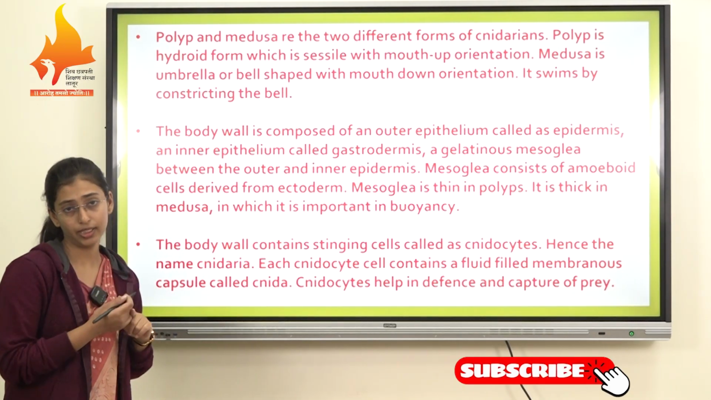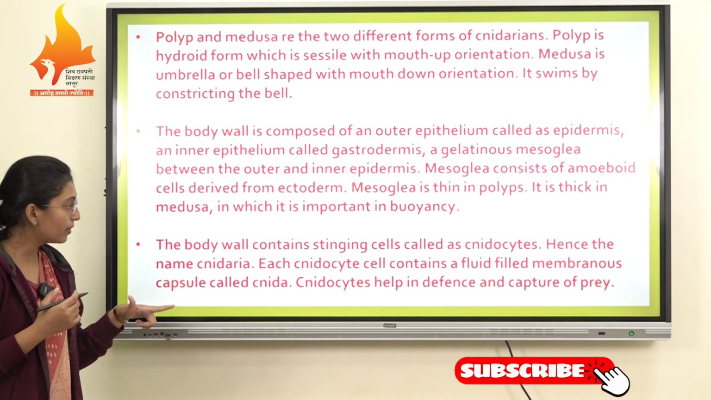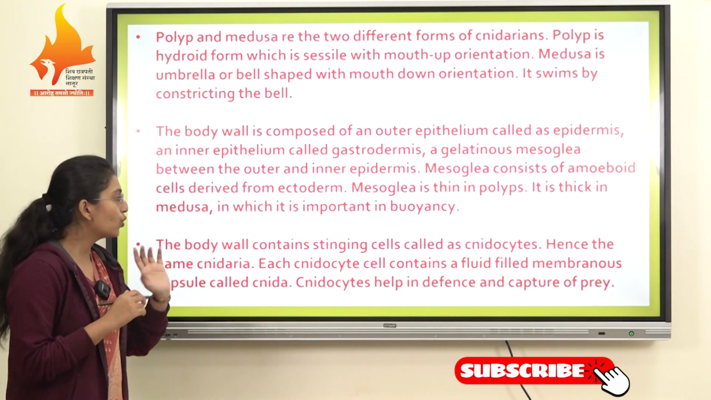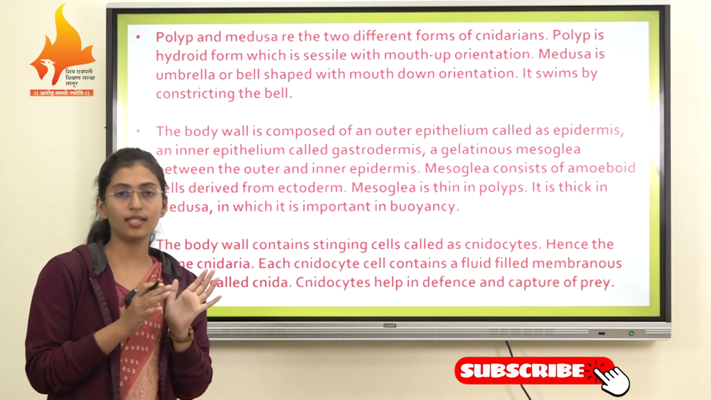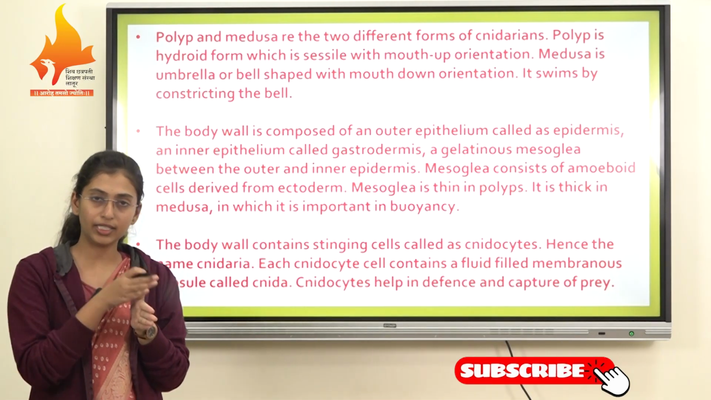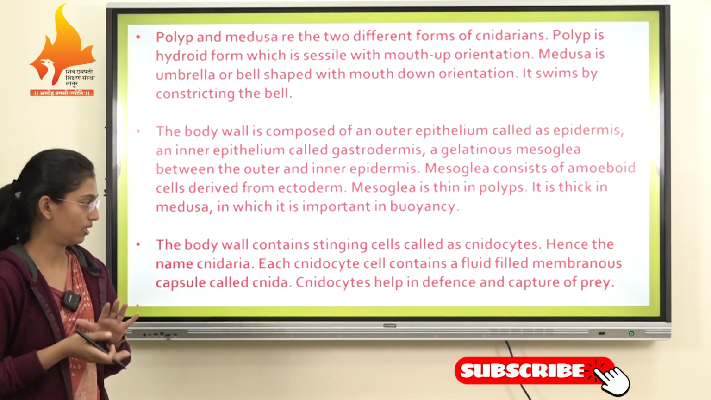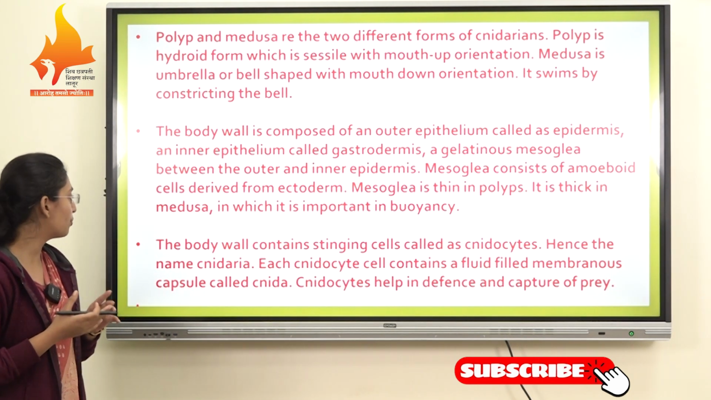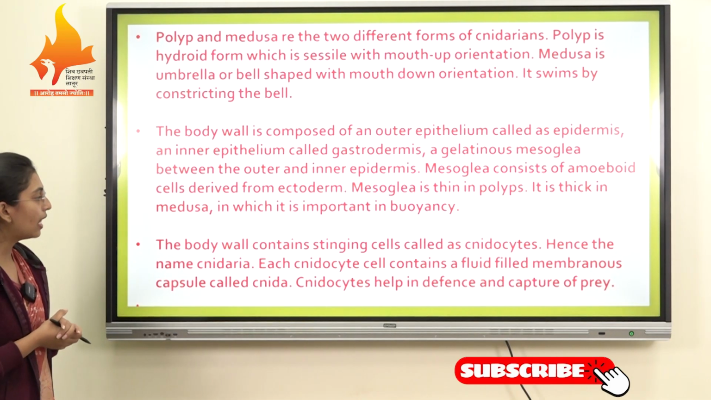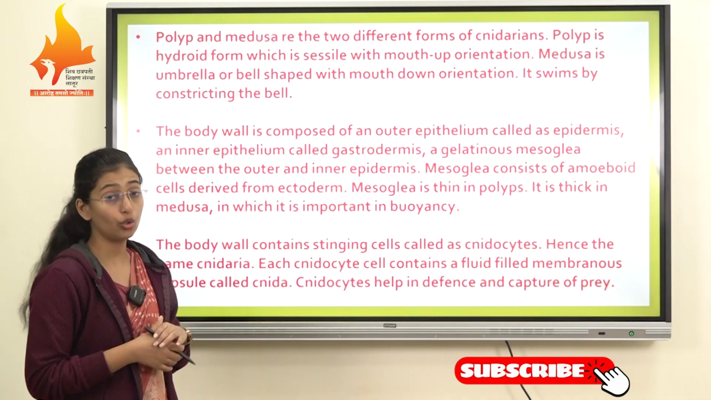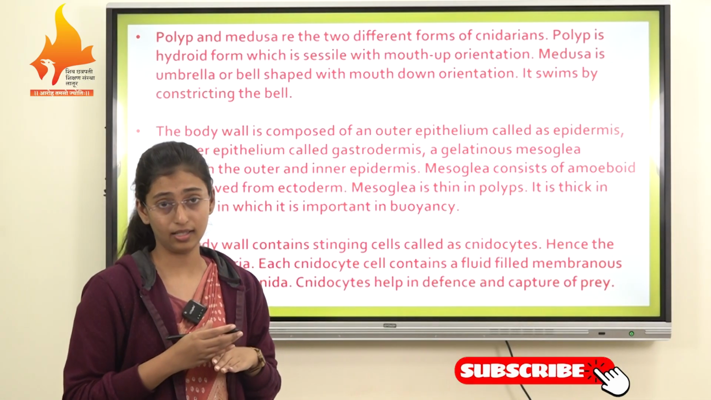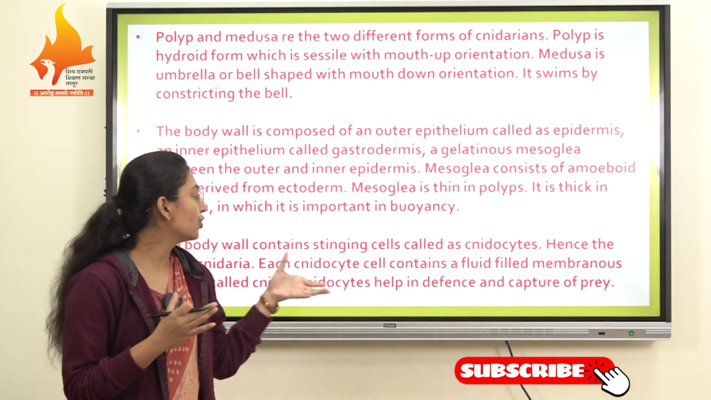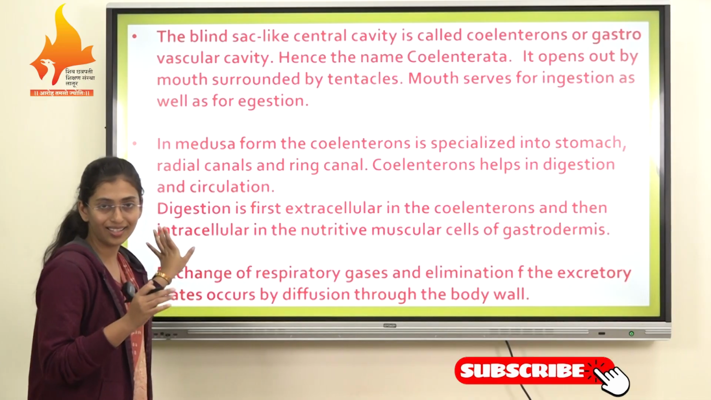So in the phylum Cnidaria, cnidocyst cells are present. We also call them the stinging cells, hence the name Cnidaria. On the basis of these cnidocyst or stinging cells, the phylum has the name Cnidarius. Each cnidocyst cell contains a fluid-filled membranous capsule called a cnida. Cnidocysts help in the defense and capture of prey. So this cnidocyst cell helps the phylum Cnidaria to defend itself and to capture prey.